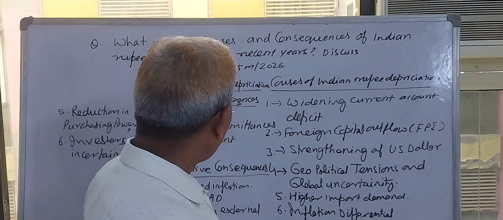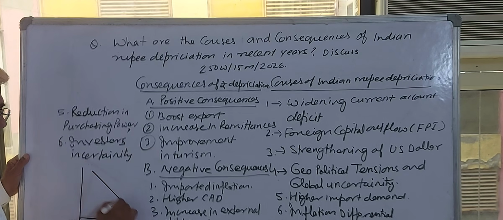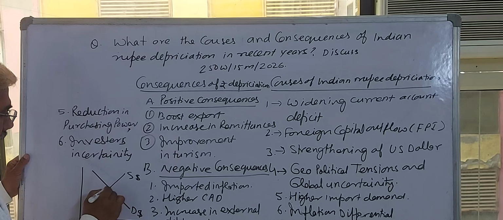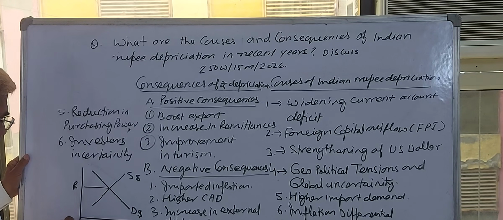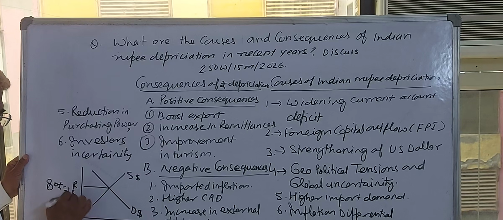I can explain this with the help of a diagram. You can see here. Suppose this is the demand for dollars, and this is the supply of dollars. This is the price of the dollar in terms of rupees. Suppose previously 80 rupees is equal to $1.